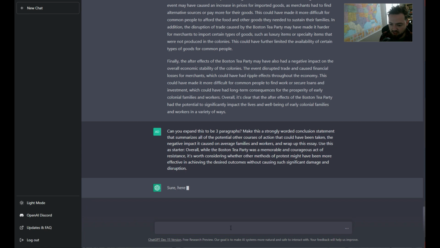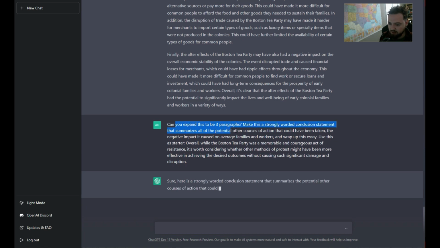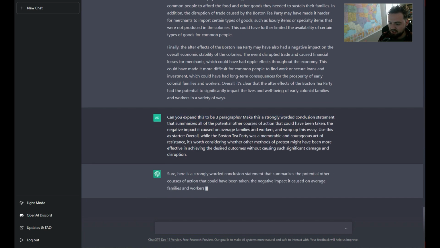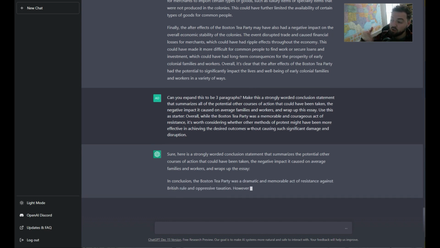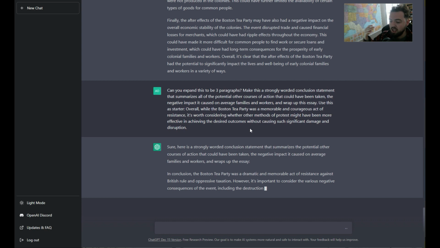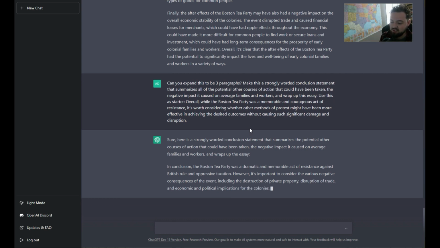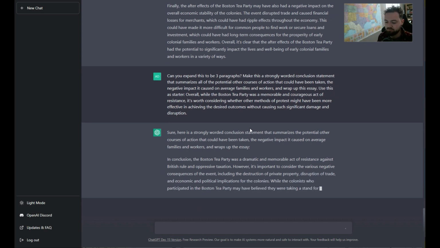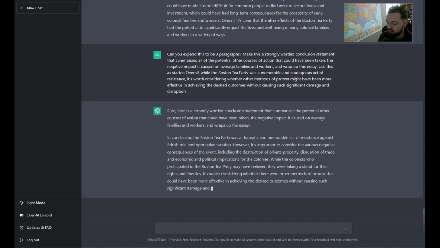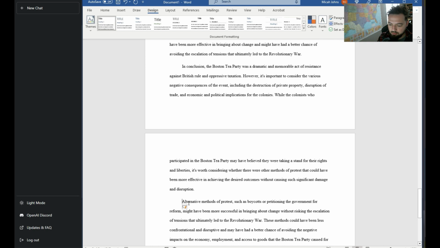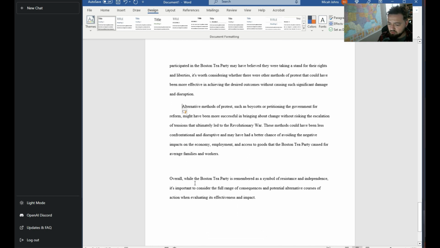So I gave it a starter. I said, hey, could you expand this to be 3 paragraphs? And then I said, can you make it strongly worded? One cool thing is that you can say, hey, can you change the tonality of the wording? And that can add to a more vibrant writing style, if you will. So I'm going through here and indenting paragraphs and formatting, which may be a little bit premature of me.